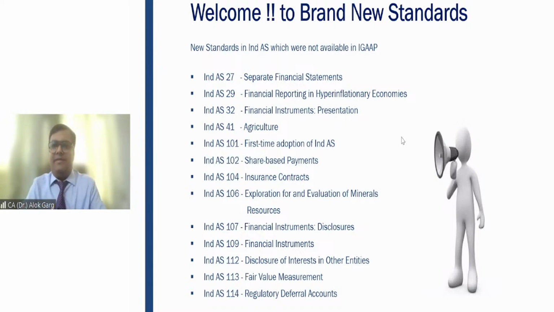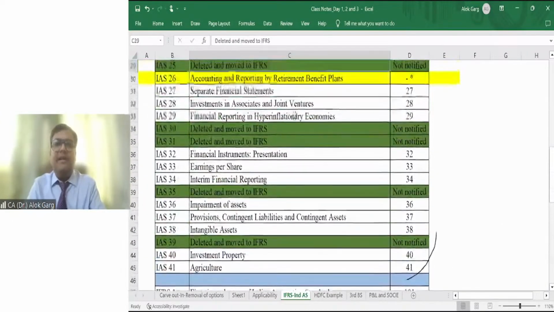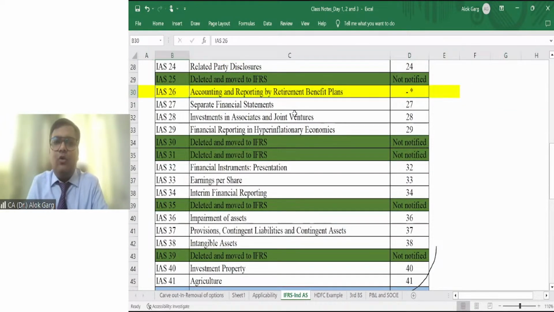So there is one standard, right? So let me show you. There is one standard, yellow highlighted, IAS 26. This IAS 26, we have not notified the counterpart standard in Ind AS. Why? Globally, IFRS is applicable to corporates, I mean to say companies, as well as non-corporate entities like trusts as well. In India, Ind AS is only applicable to corporates, only applicable to companies, that I am covering in the next part. Right? Ind AS is only applicable to the companies.